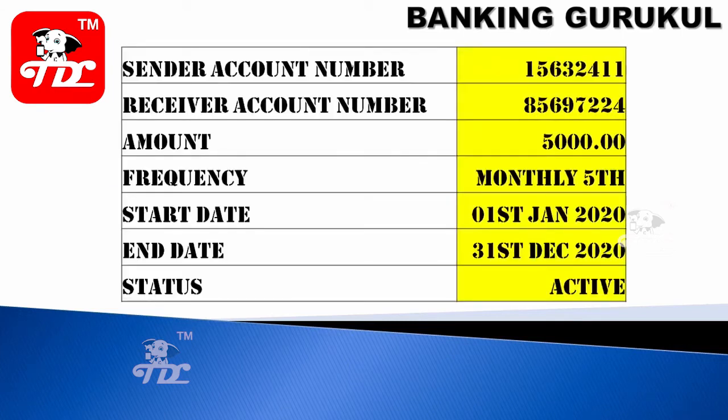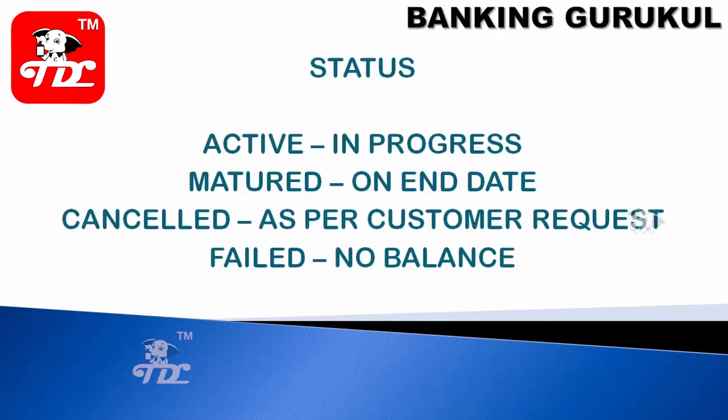So in my example, I mentioned the sender account number, the receiver account number, and the amount you want to transfer. The frequency is monthly, every month on the 5th you want to do this transaction. Then the start date and the end date. You have given it for 1 year and your standing instruction status is active.